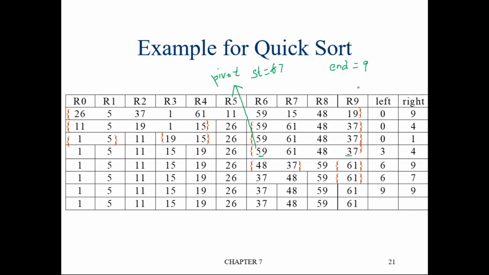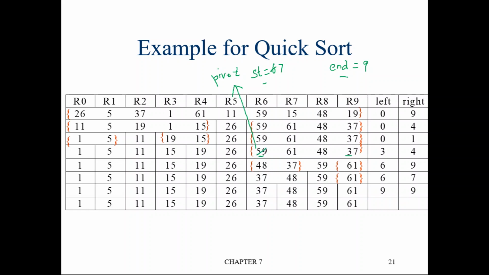Similarly, do for end. The element at end location 37, is it greater than pivot element? No, 37 is not greater than pivot element. If it is not greater than pivot element, it won't decrement. Okay. So now end is 9 and start is 7. Again check, is start less than end? Yes, start is less than end. So what should we do? Swap the element at start location with the element at the end location.